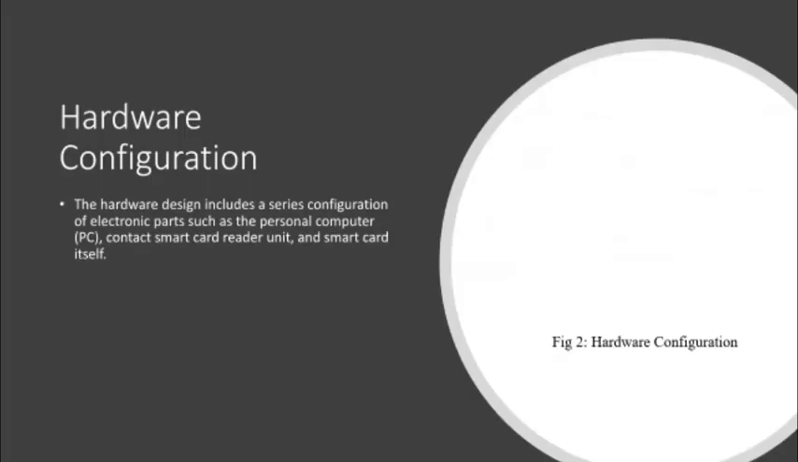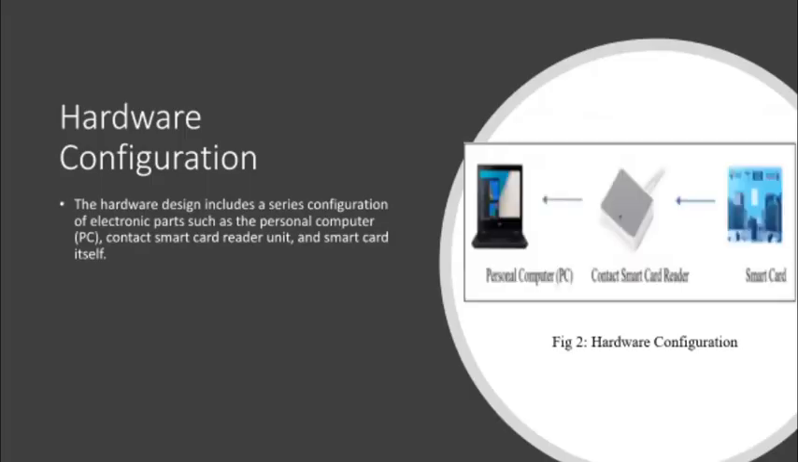The next one is hardware configuration. The hardware design includes a series of configuration of electronic parts, such as a personal computer to store the database in the server, a smart card reader to read the data on the smart card, and the smart card, which stores the information regarding the database of the user.